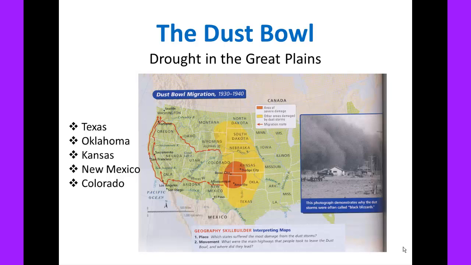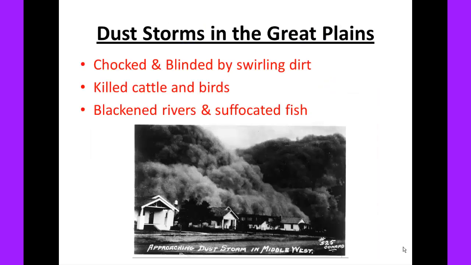This is the drought in the Great Plains that began in the late 1920s through the 1930s. It affected the areas of Texas, Oklahoma, Kansas, New Mexico, and Colorado. The combination of drought, loose topsoil, and high winds resulted in the disaster on the Great Plains. The winds kicked up towering dust storms that began to blow east.